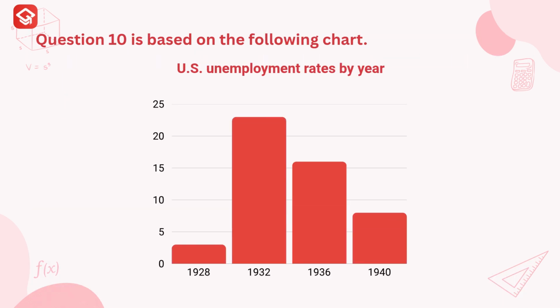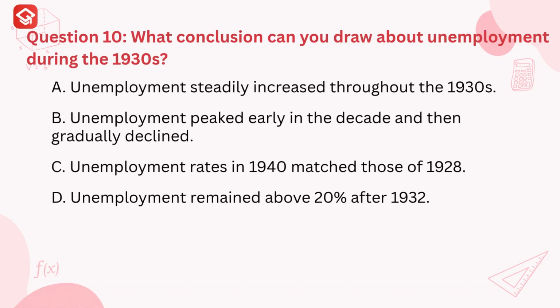Question 10 is based on the following chart. Question 10. What conclusion can you draw about unemployment during the 1930s? A. Unemployment steadily increased throughout the 1930s. B. Unemployment peaked early in the decade and then gradually declined. C. Unemployment rates in 1940 matched those of 1928. D. Unemployment remained above 20% after 1932.